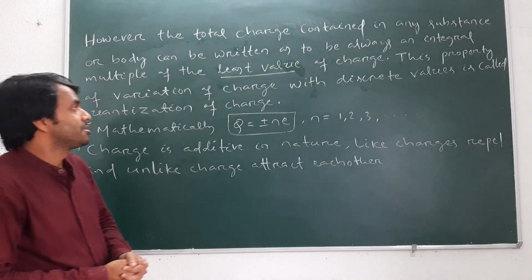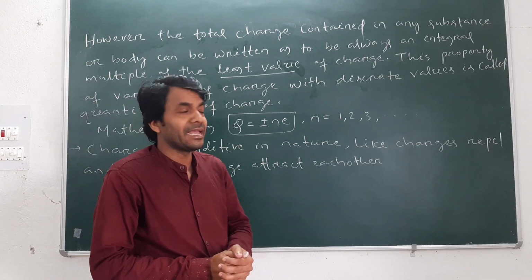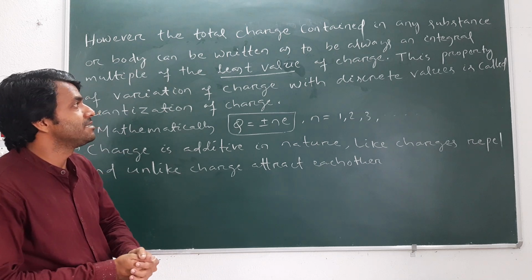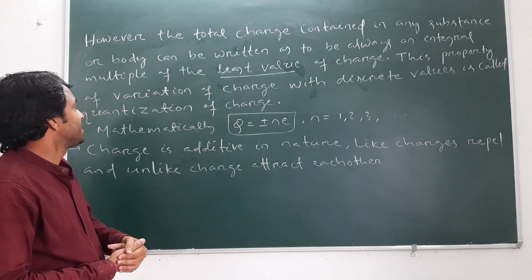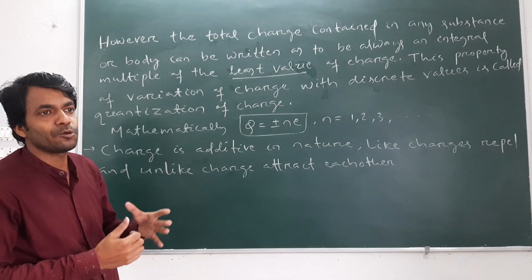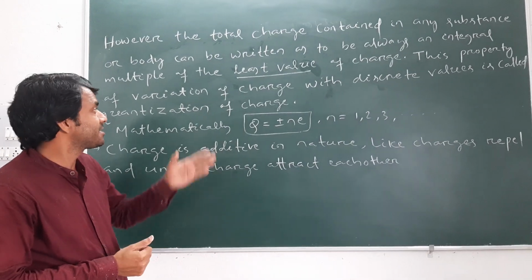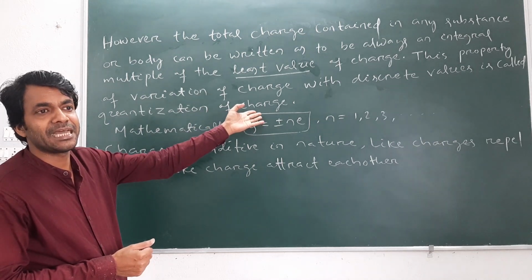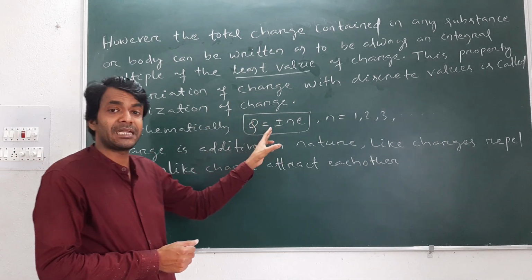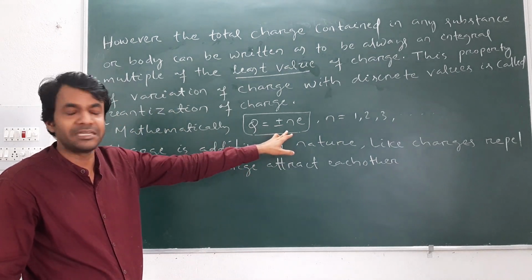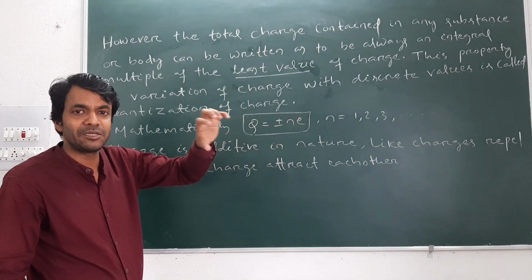Next, the total charge content in any substance or a body can be written as an integral multiple of the least value, which is known as the quantization of charge. Quantization of charge means charge can be quantized. Total charge of a body can be written as plus or minus Ne. e means the least value.